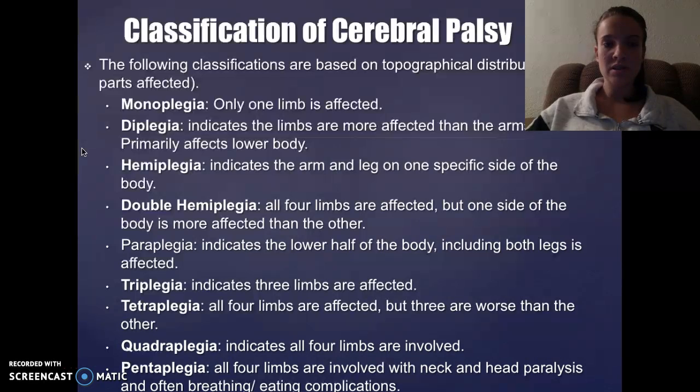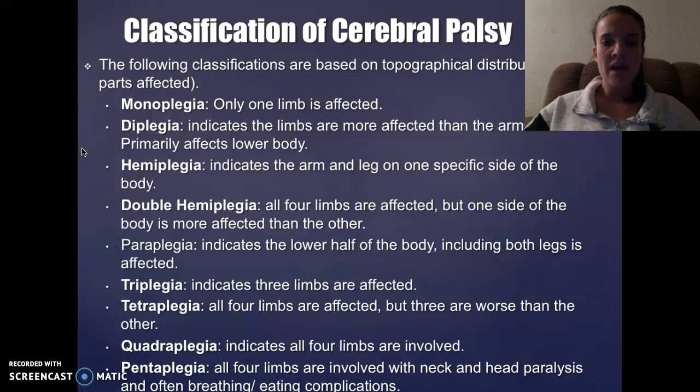Classification of cerebral palsy. The following classifications are based on topographical distribution, which is the body parts that are affected. Monoplegia is when only one limb is affected. Diplegia indicates the legs are more affected than the arms, and it primarily affects the lower body. Hemiplegia indicates the arm and leg on one specific side of the body. Double hemiplegia is when all four limbs are affected, but one side of the body is more affected than the other.